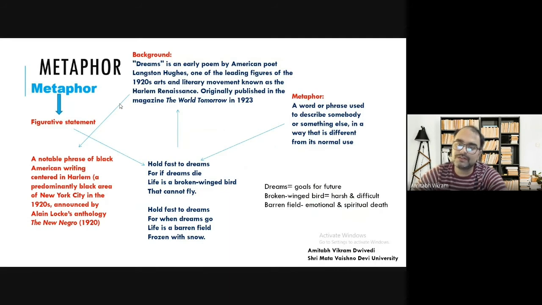You can also learn such poems by heart, 20, 30, 50 poems, so that once you pass out and appear in English, you will have something in your mind that you know all the time. So you can see how metaphor is used here.